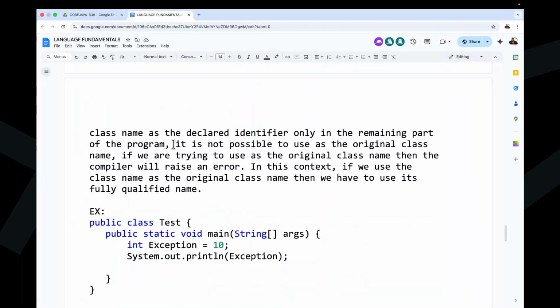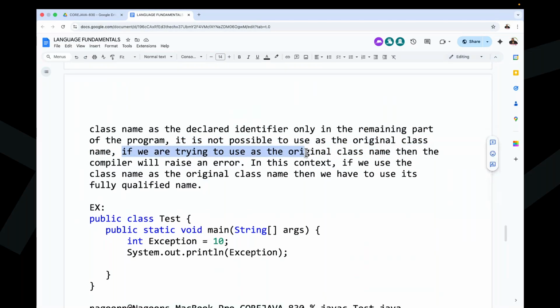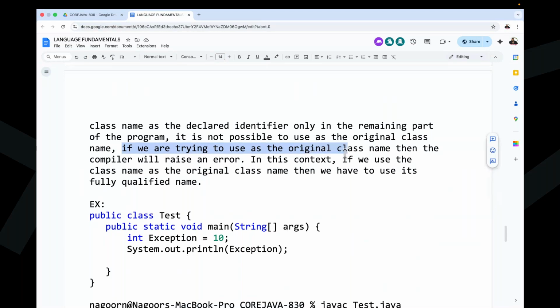Now it is not possible to use that as the original class name. If you are trying to use the original class name, then the compiler will raise an error. Am I right or not? Now please read this one. Next one, all of you please read this one.